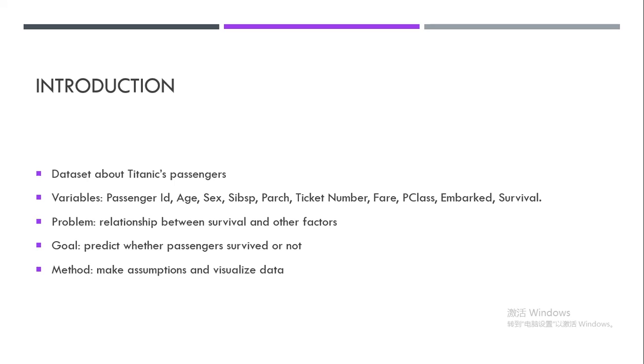The dataset contains the information about passengers and whether they survived or not after the accident. There are several variables such as sex, age, pclass. The problem of this project is to see the relationships between state of survival and other useful factors. After finding out these relationships, we can predict whether passengers survive or not, based on their information with a higher accuracy. I made four assumptions about the relationship between survival state and different factors, and then used Tableau to visualize the dataset to get a conclusion.